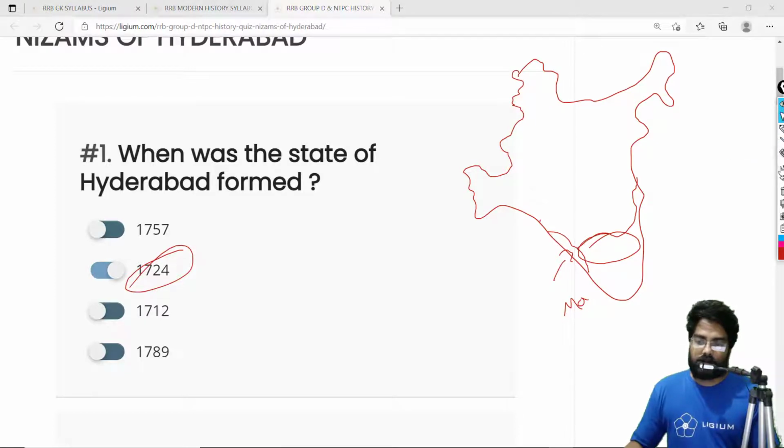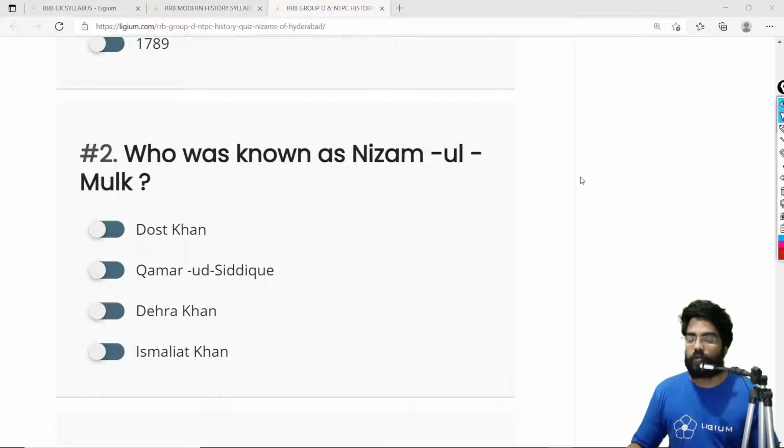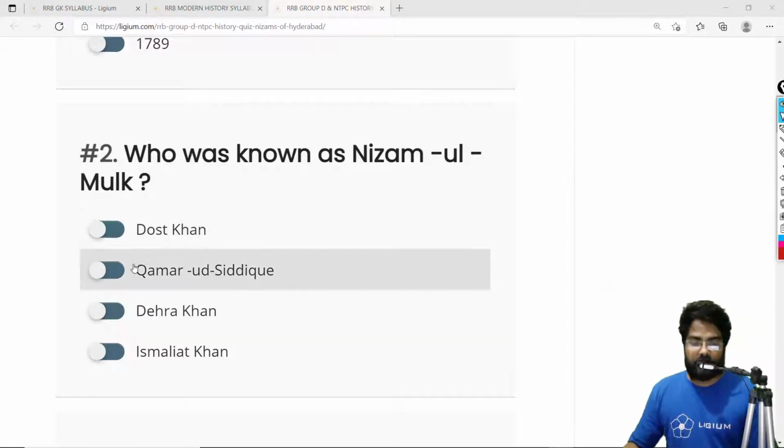Now let me take you to the next question. Who was known as the Nizam ul Mulk? This is a title that was given by Farooq Siyar to a man called Kamruddin Siddiqui. Kamruddin Siddiqui later came to be known as Asaf Jah or Nizam-e-Mulk, or as the first Nizam of Hyderabad. So the correct answer is option B, Kamruddin Siddiqui.